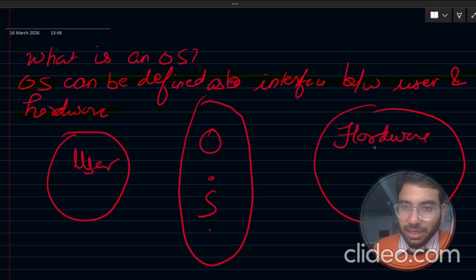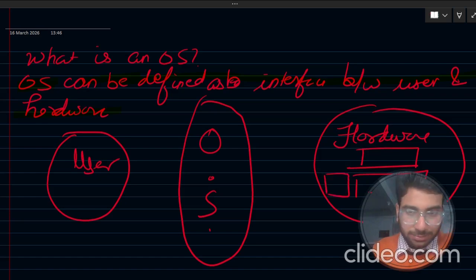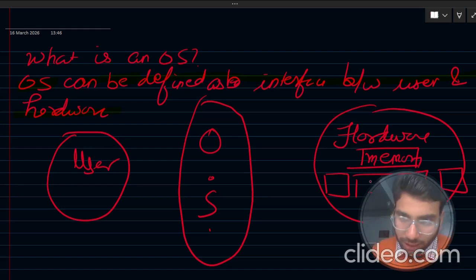And hardware primarily constitutes of four components. I will draw it first. The first one over here is memory, the second one is the control unit, and here itself is the arithmetic logic unit. Then the input devices and the output devices. So this constitutes the hardware, and the control unit and the arithmetic logic unit together comprise the CPU. It is combinedly called the CPU.